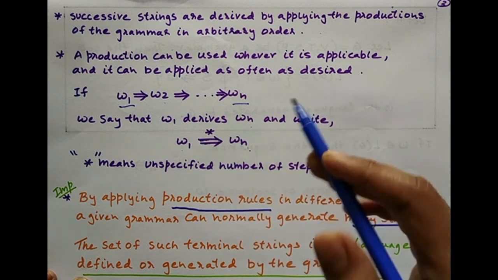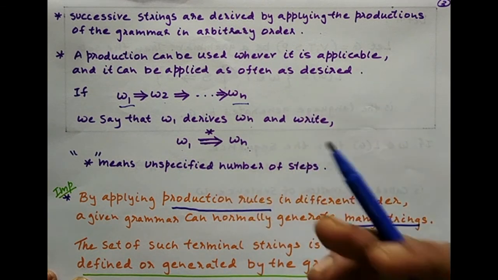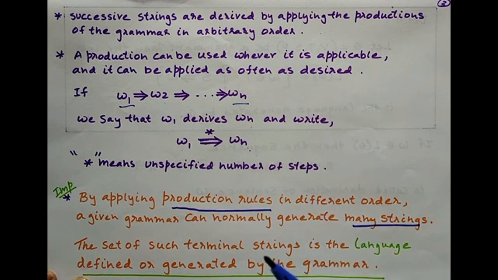When these production rules are applied in any order, you get strings of different types. The set of such terminal strings is basically the language of that particular grammar. So the languages are obtained from the grammar by application of the production rules in different order and different number of times.